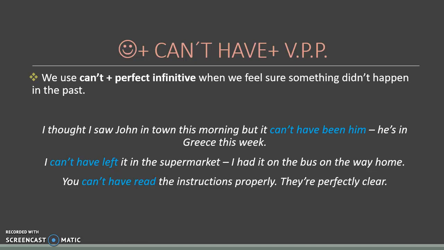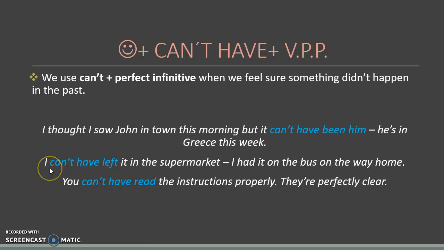And this is very important. Something didn't happen in the past. You are sure that something couldn't be possible in the past. So for example, when you say, "I thought I saw John in town this morning, but it can't have been him. He's in Greece this week." So you are sure that this can't have been possible because you know some extra information that makes you believe that something is true or not.